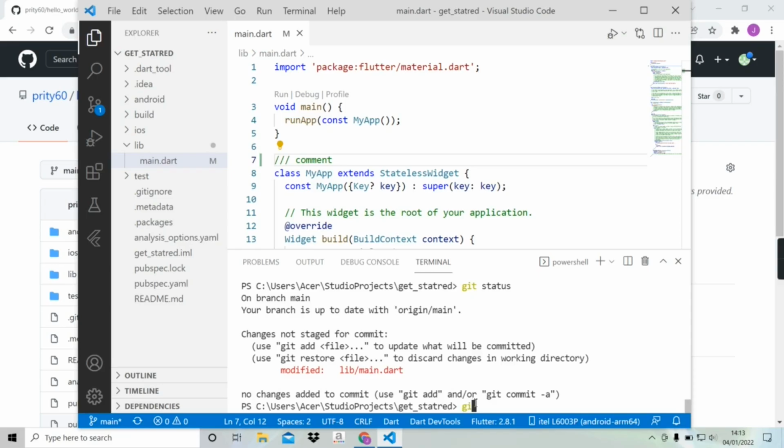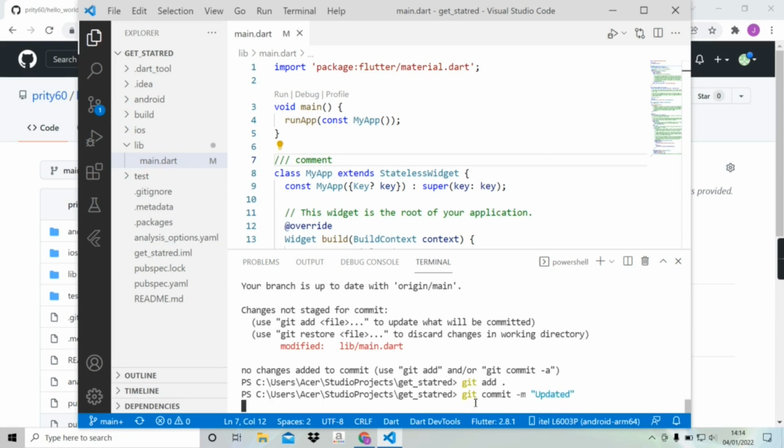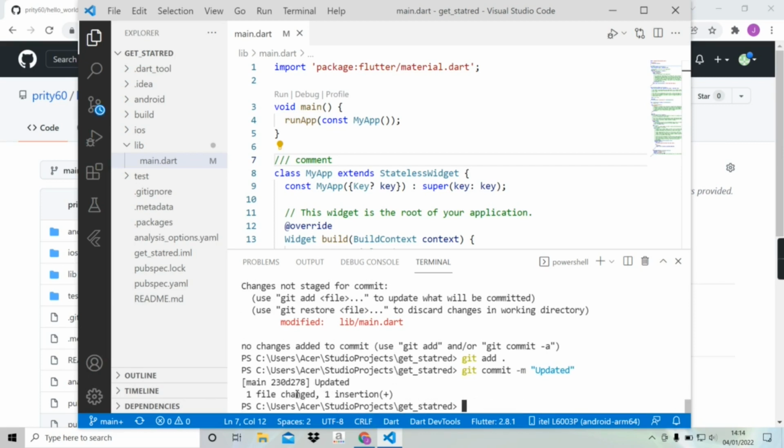So I'm gonna write the first command, which is git add dot. After that I'm gonna write the second command, which is git commit -m and description. Update it. And now I'm gonna write the last command, which is git push -u main.